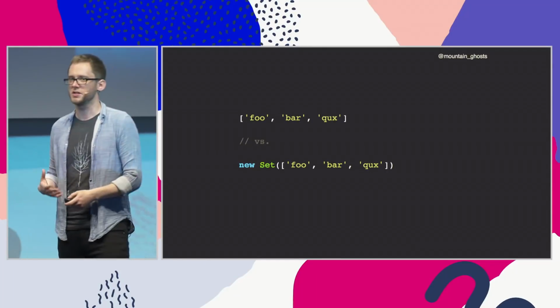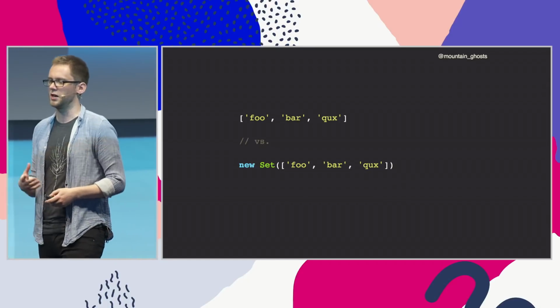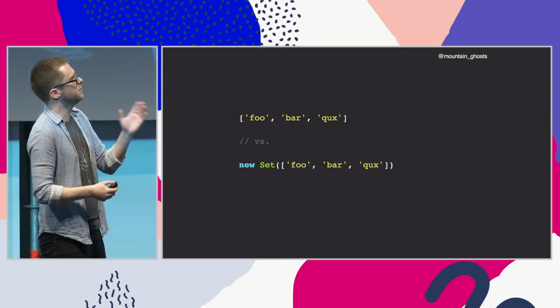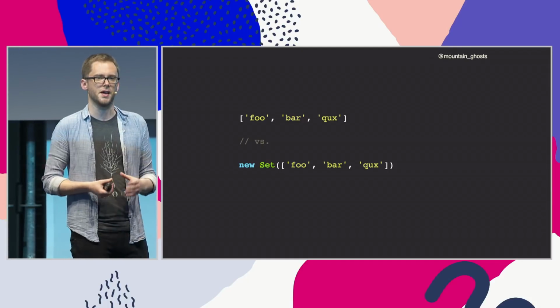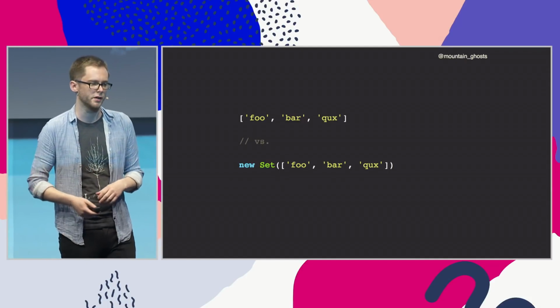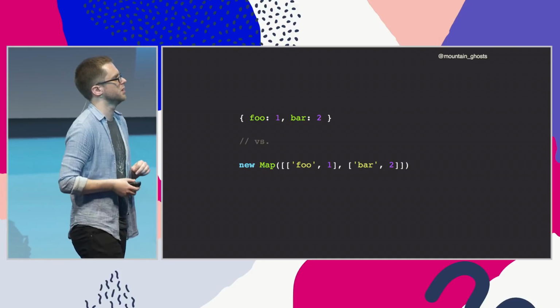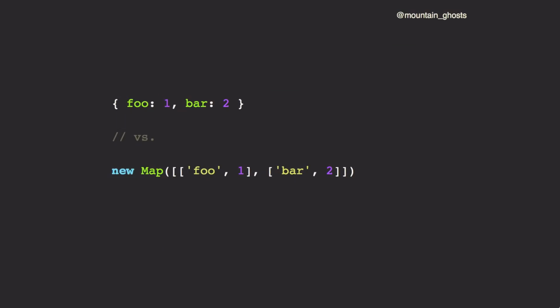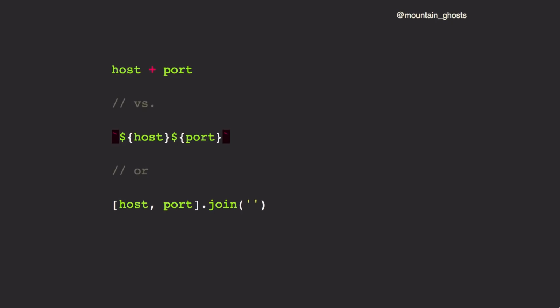We can partly do that through the code that we write. So JavaScript is still a small language, but it's grown a few things recently that help you express yourself a little bit better. It might be more appropriate, rather than using a plain array, to use a set. That might help you be more specific about your meaning. Instead of using a plain old object, it might be more appropriate to use a map for the distinctions that we saw earlier. If you want to think about the operators and functions that you're using, if you know you're doing string concatenation, then rather than using the plus operator, which is ambiguous, consider using templates or the join method that tell people that you know you're doing string concatenation.